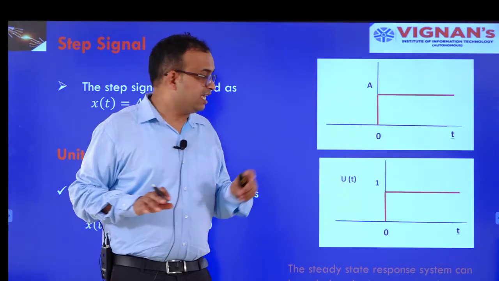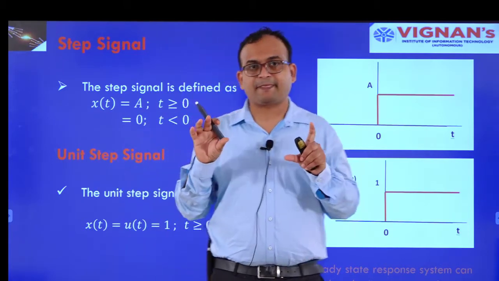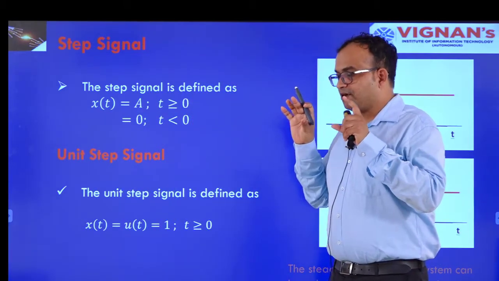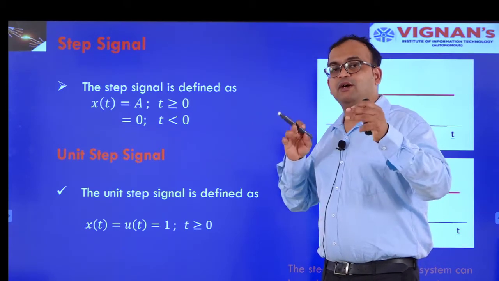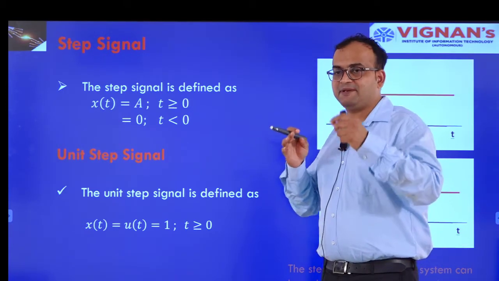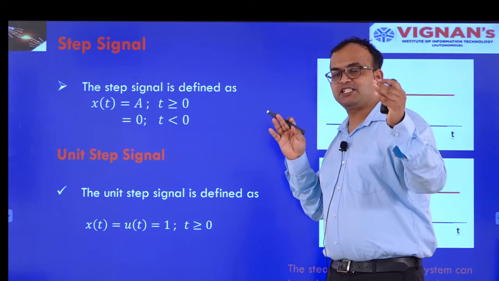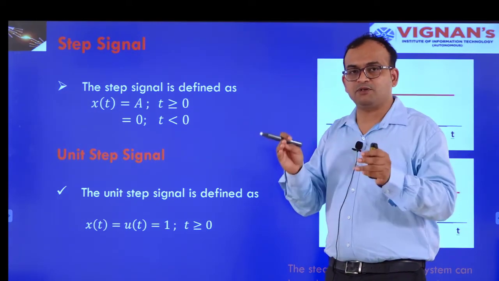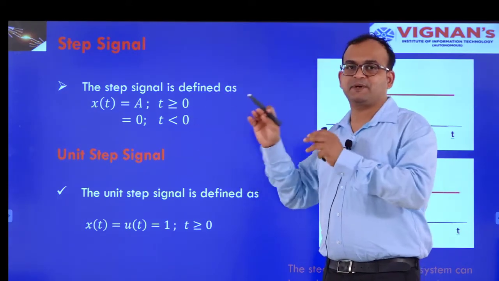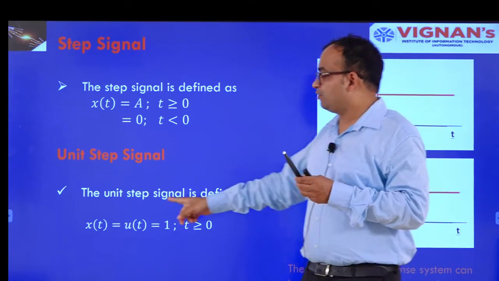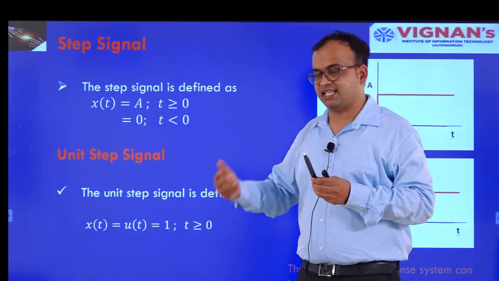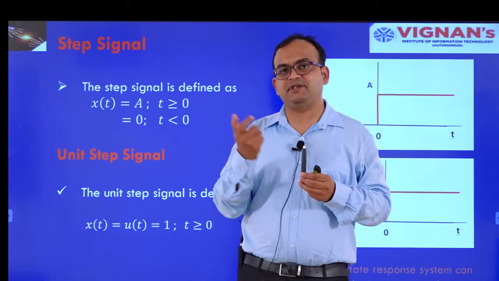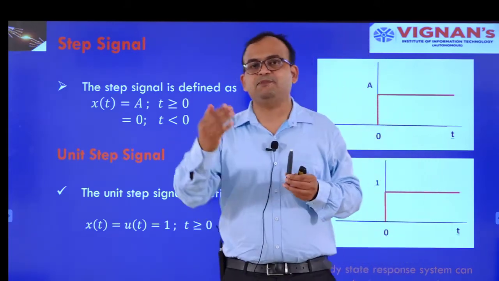When A equals 1, the signal is known as the unit step signal. This signal is very important for getting a positive signal; we will discuss these things later on. If a signal has both a positive part and a negative part, and we want to convert it to only the positive part, then we have to multiply with the unit step. Getting it? We will see in the next lectures how multiplication can be done on a signal so that we can find the positive part.